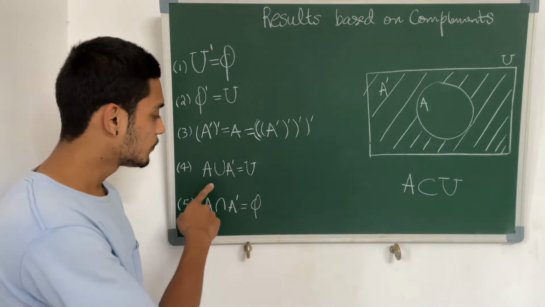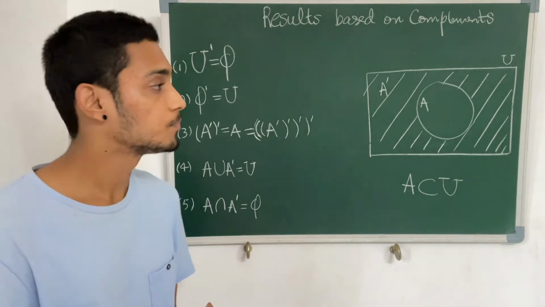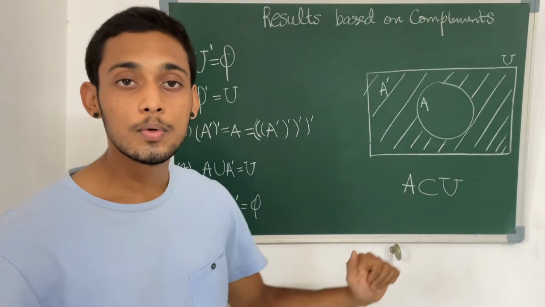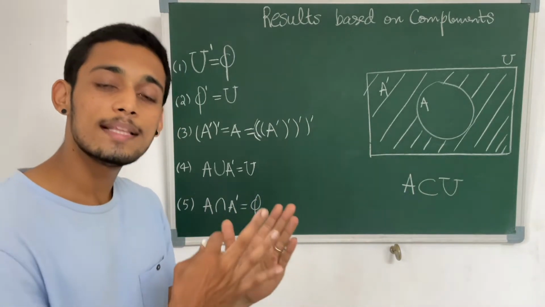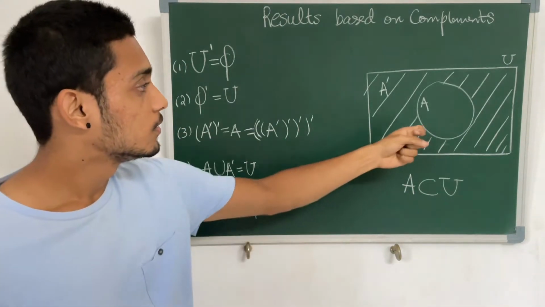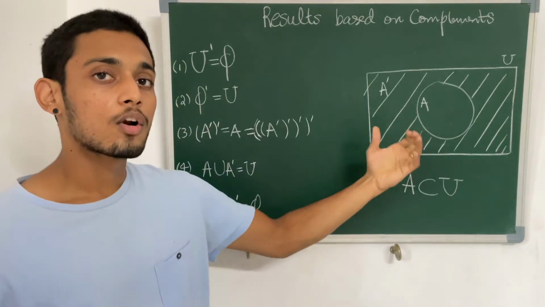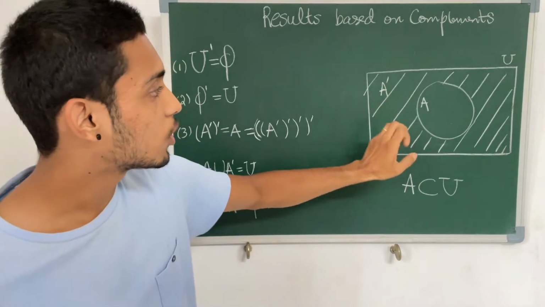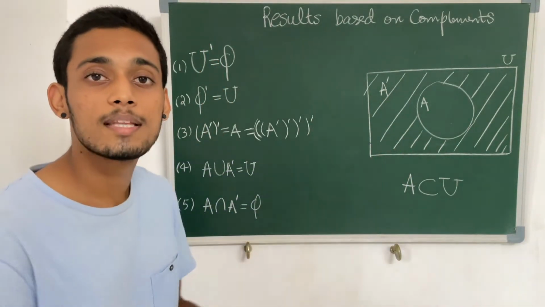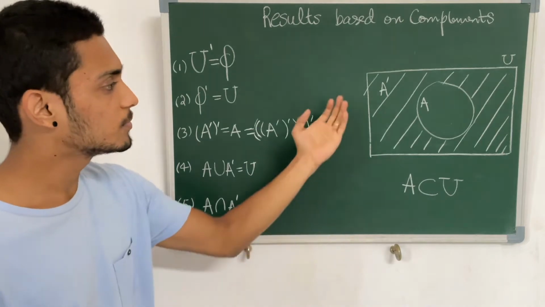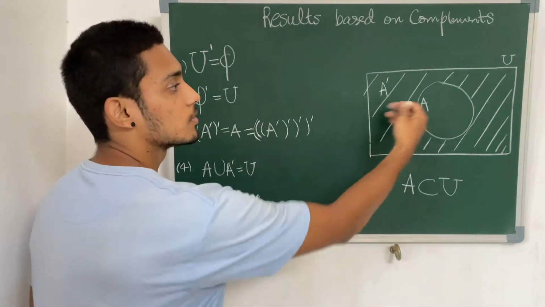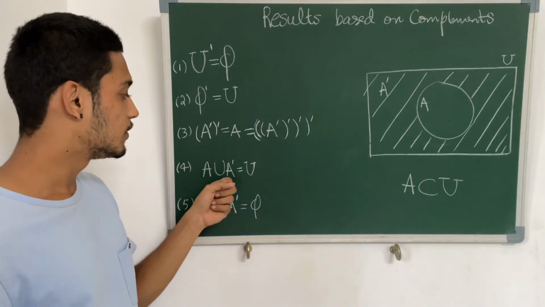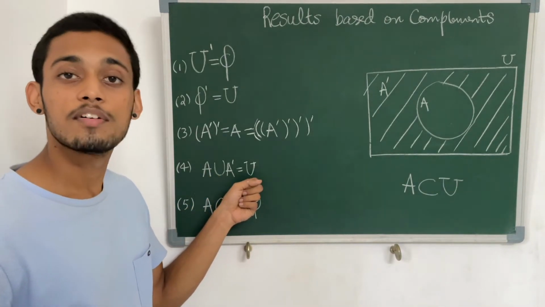Now let us talk about the union of A with its complement. This is A and this is A complement. If we take the union, I said the union has all the elements of both these sets. So A along with all the elements which are not in A, that is basically the entire universal set. You take the elements in A complement, you take the elements of A, you combine them together, you end up with the U. From this diagram it is very simple to understand. The union of the set A with its complement will give you the universal set.